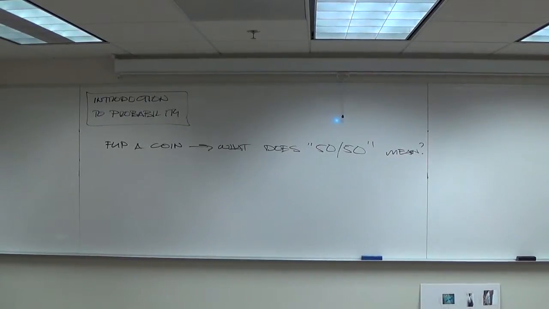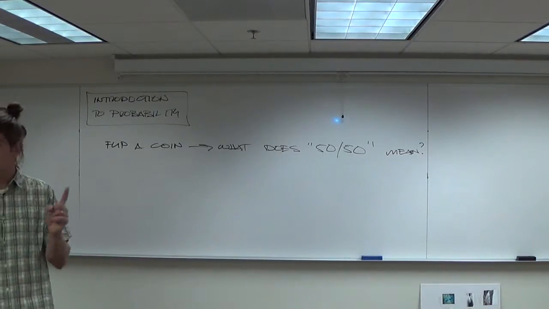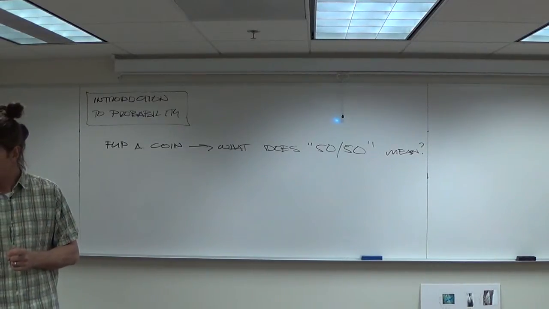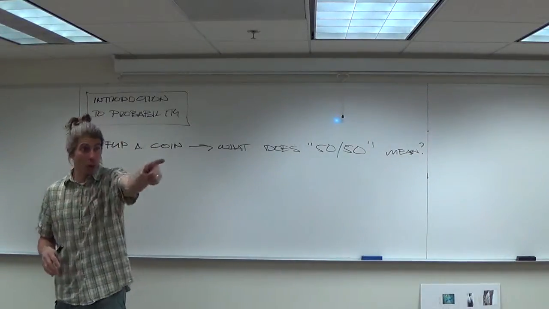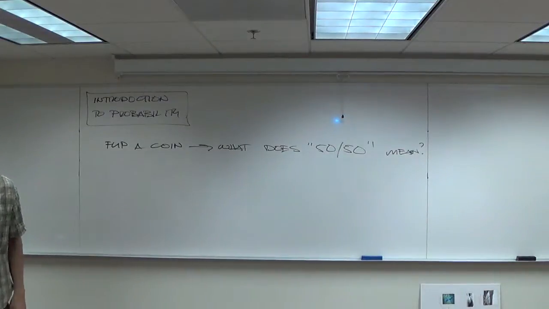Well, 50-50 means you have a 50% chance that it's going to land on heads, or a 1 in 2 chance. Did you hear what Frankie said? There's a 50% chance it's going to land on heads, or a 1 in 2 chance. Love that. And I interrupted you. I'm sorry. No, and same as tails. Yeah. Okay, same as tails. Good.